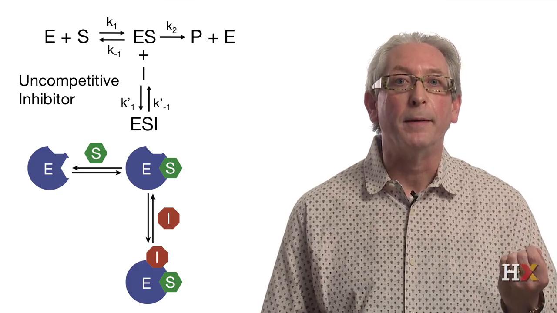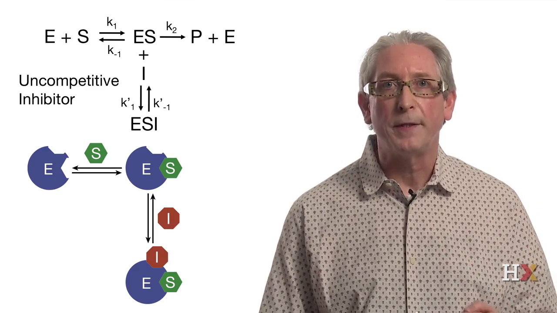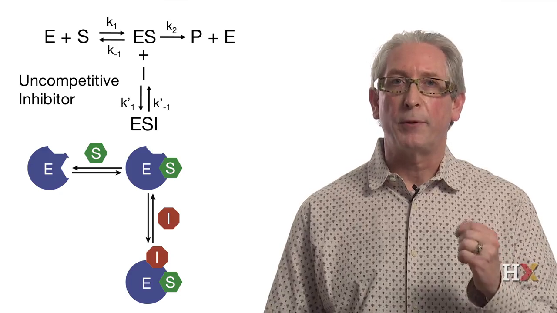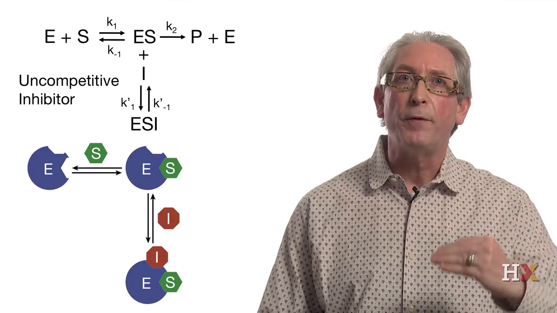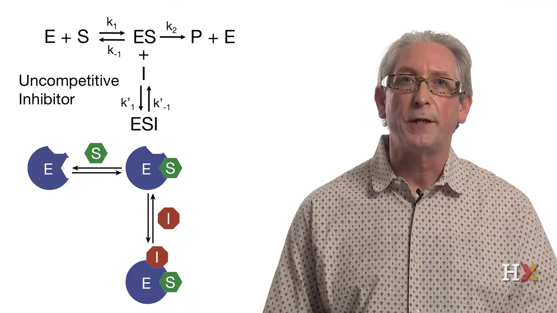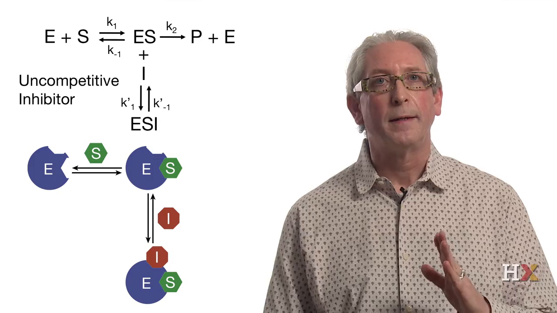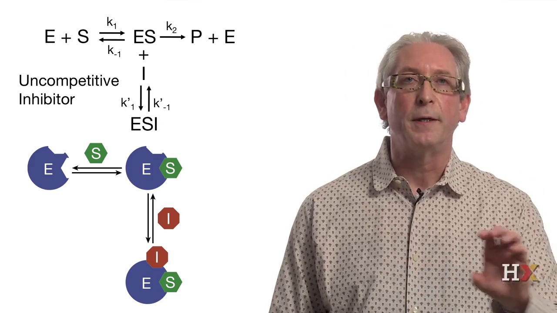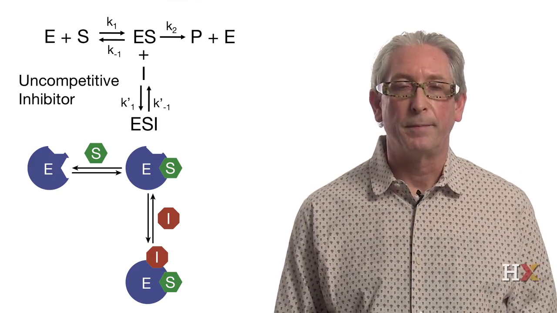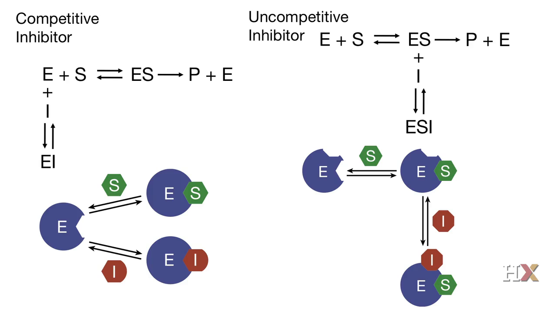What about Km? So instead of deriving all of these equations, I will start to make predictions, and then we will look at the Lineweaver-Burk equation and see if our predictions are correct. So first we can compare side by side competitive inhibition and uncompetitive inhibition. As far as the Vmax is concerned, we have seen that with competitive inhibition, as we increase the concentration of S, we outcompete the inhibitor, and Vmax remains unchanged.